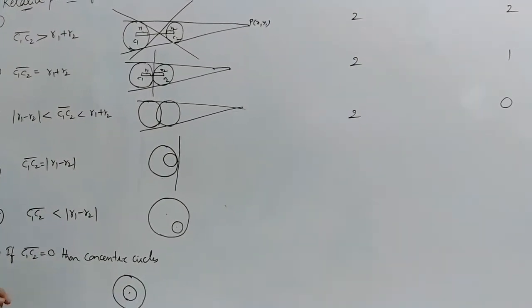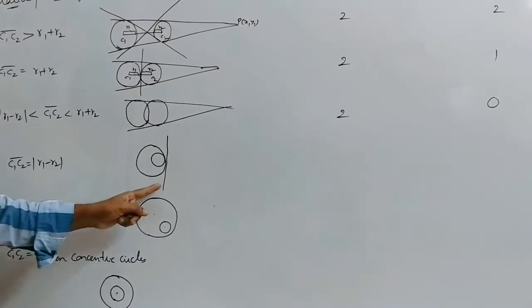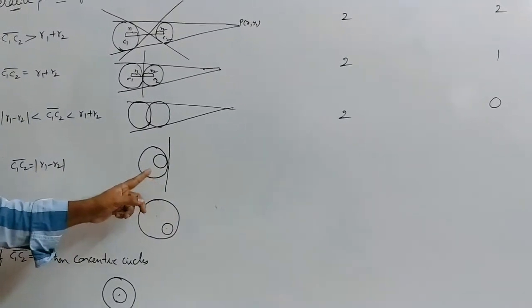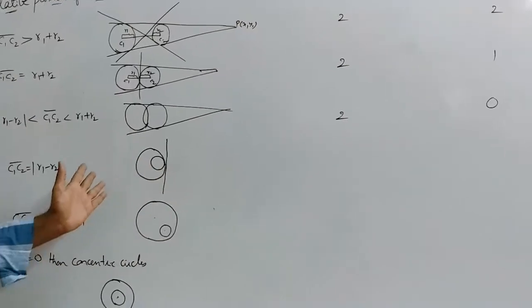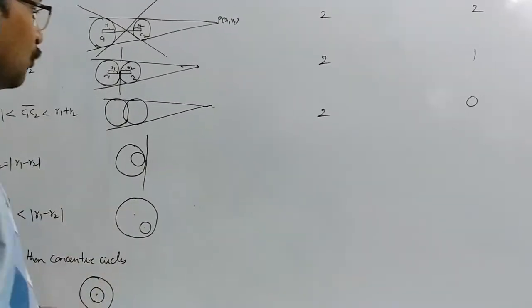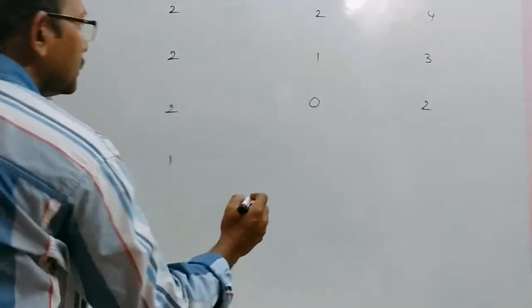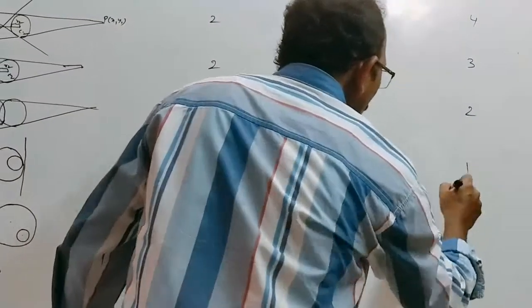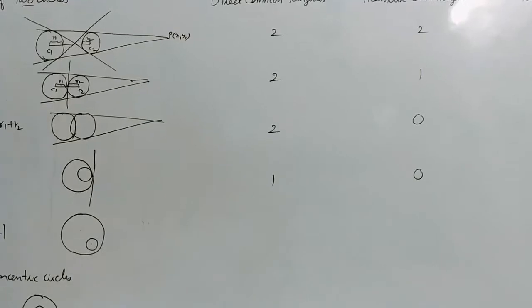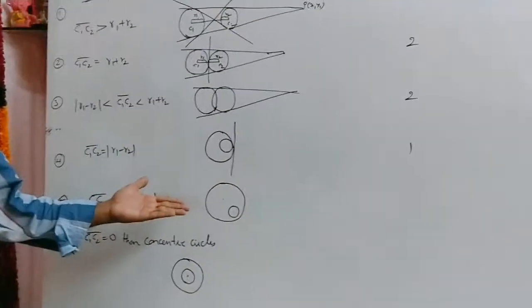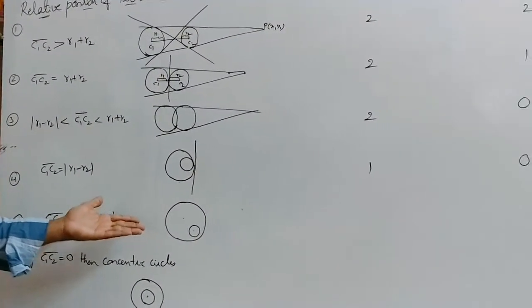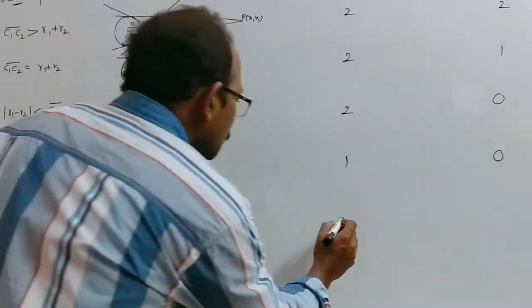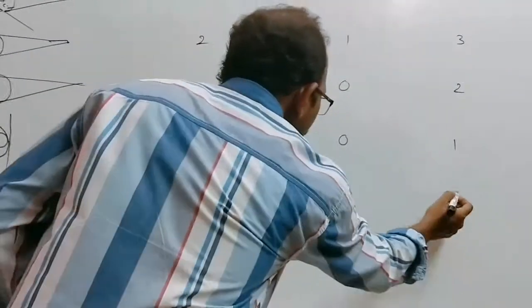That is also a direct common tangent, because both circles are on the same side of the tangent. Therefore, only one direct common tangent and no transverse common tangent. Total becomes only 1. Next, in this case it is not possible to draw either direct or transverse. Therefore, 0, 0, 0.